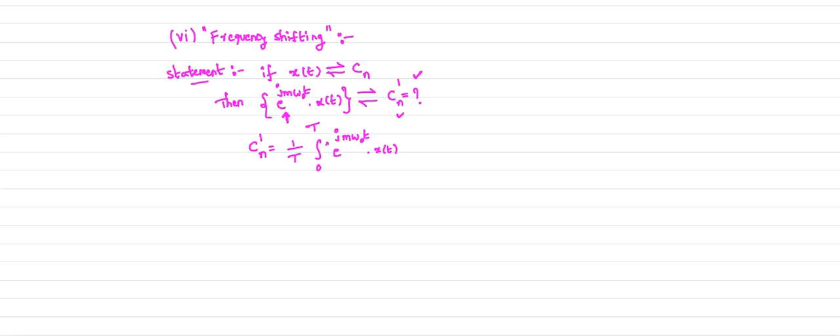That is your signal, into e power minus j n omega naught t dt.